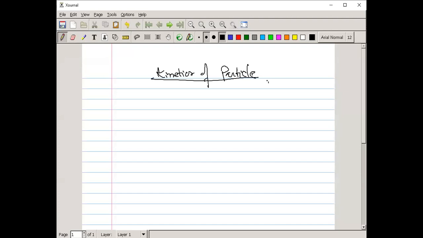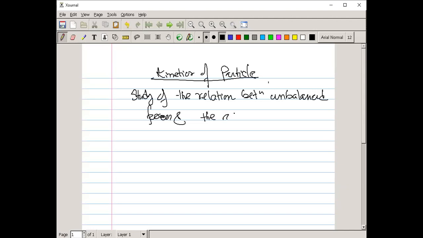So kinetics is the study of the relation between unbalanced forces and the resulting changes in motion.